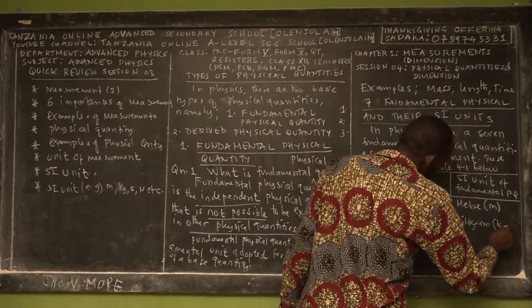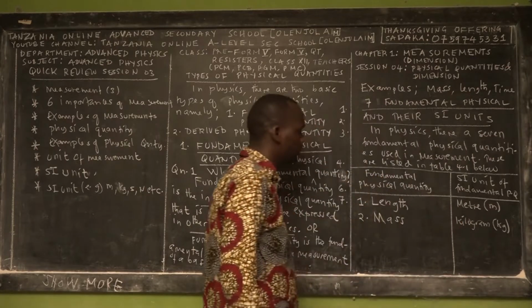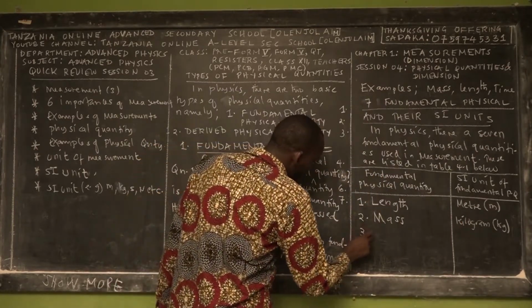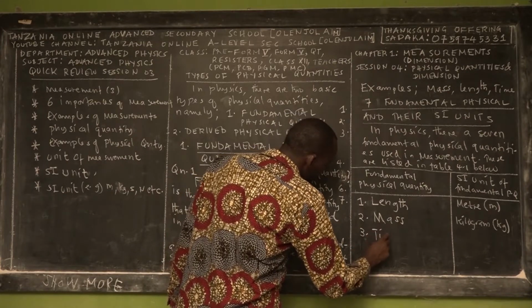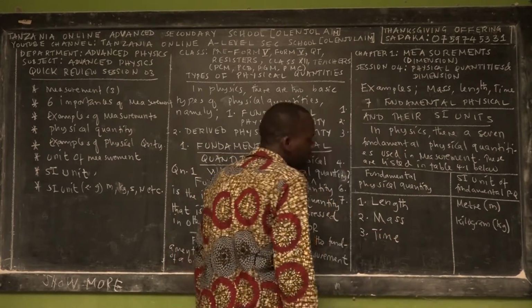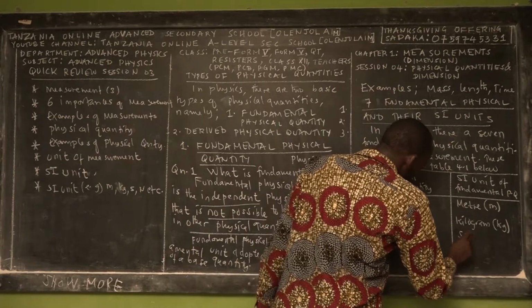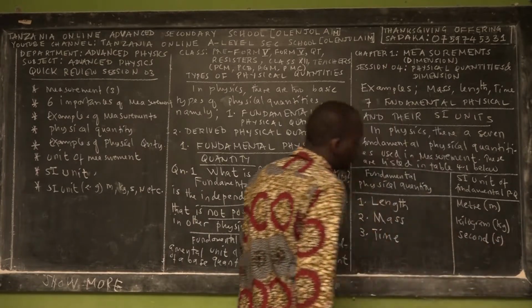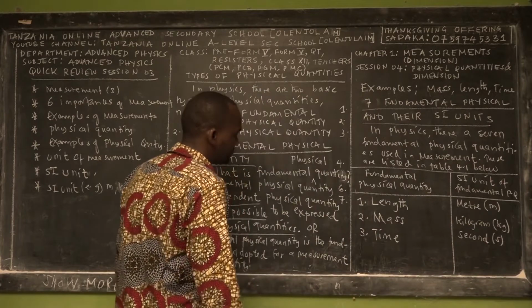Its symbol is kg, lowercase. Then the third fundamental physical quantity is time. The SI unit is the second, and the symbol is lowercase s.